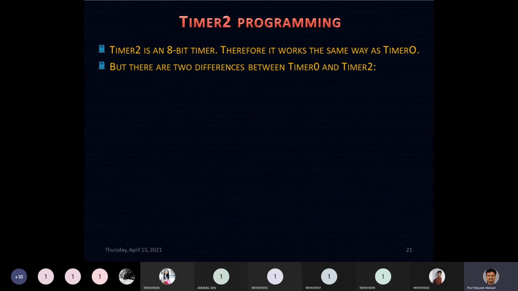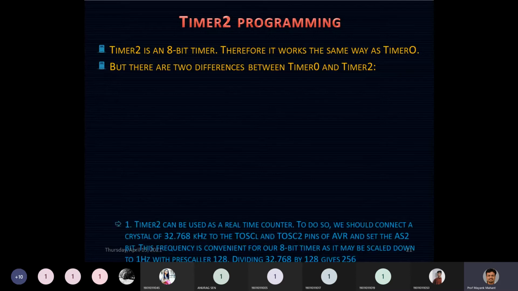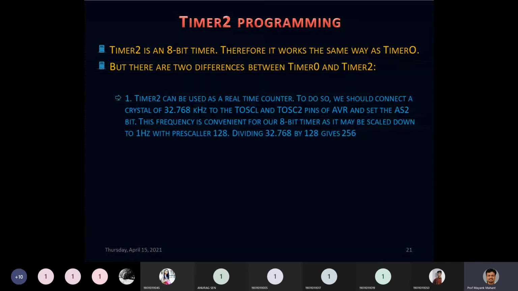There are two differences between your timer 0 and timer 2. It may be a question in your external examination also, that list out the points of difference between timer 0 and timer 2. So these are the two differences which timer 2 has from timer 0. Timer 2 can be used as a real time counter. I think all of you would have heard about RTC. Yes, RTC, have you heard about RTC?